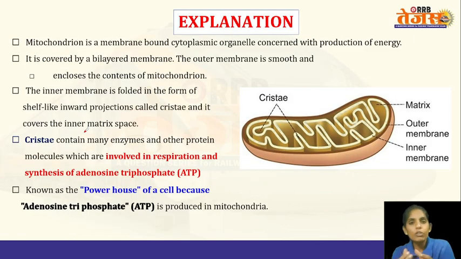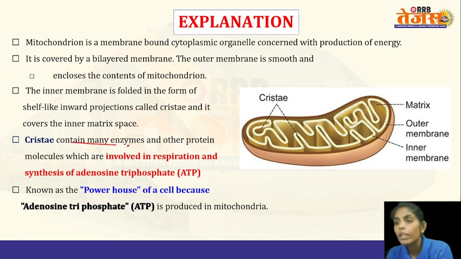In the presence of oxygen, the ATP molecules will be synthesized in the cristae of mitochondria. Different cycles like the Krebs cycle, electron transport chain, oxidative phosphorylation, and beta oxidation will occur in the mitochondria, and as a result of these cycles the ATP molecules will be produced.